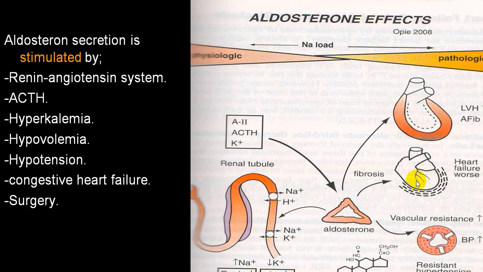Because of cardiac remodeling, cardiomyopathy, fibrosis, heart failure will worsen, with an increase in peripheral vascular resistance because of increased vasoconstriction, secondary to angiotensin 2 as well as the direct effect of aldosterone, and that will produce resistant hypertension. All these are deleterious. Plus, it is going to produce hypokalemic metabolic alkalosis.